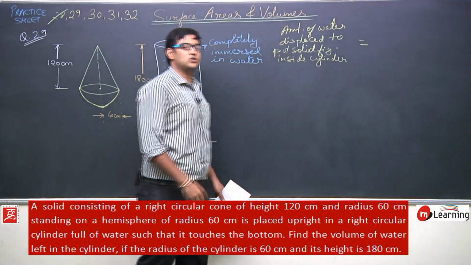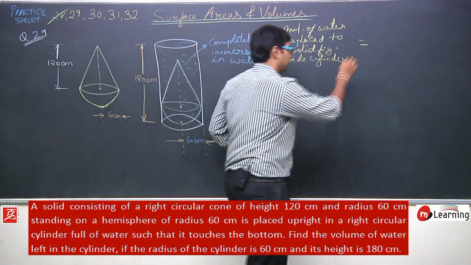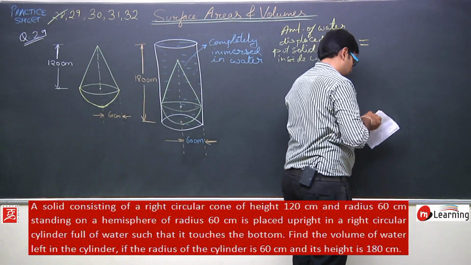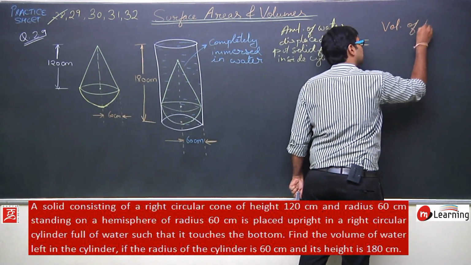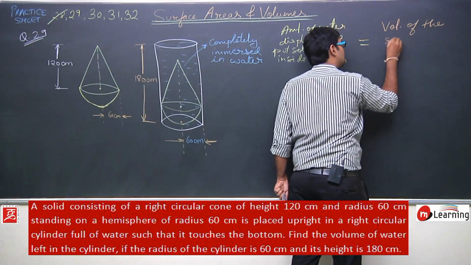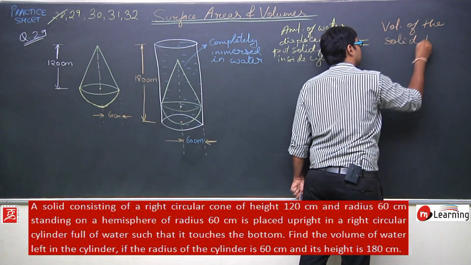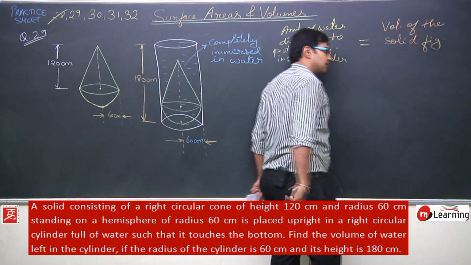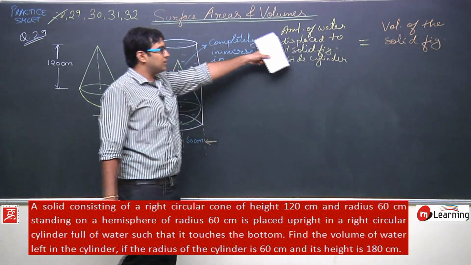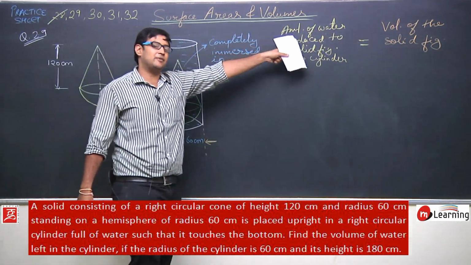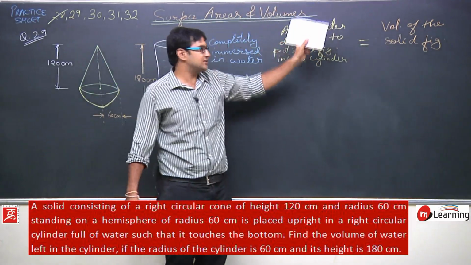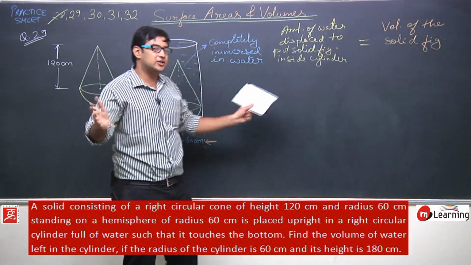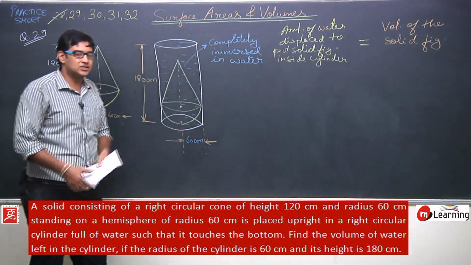This amount of water should be equal to the volume of the solid figure. So definitely, what does this mean? This is the concept of Archimedes principle, that the volume of the solid figure is the amount of water that should be displaced to put it inside.